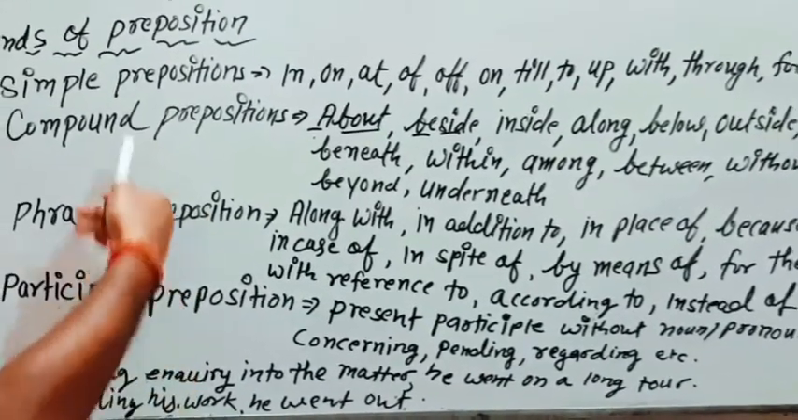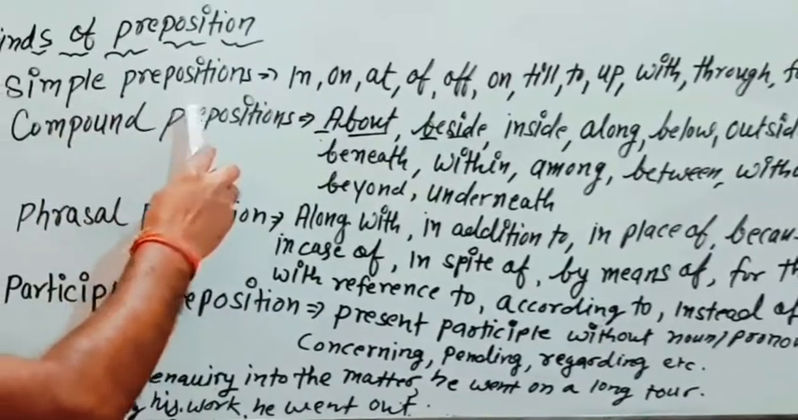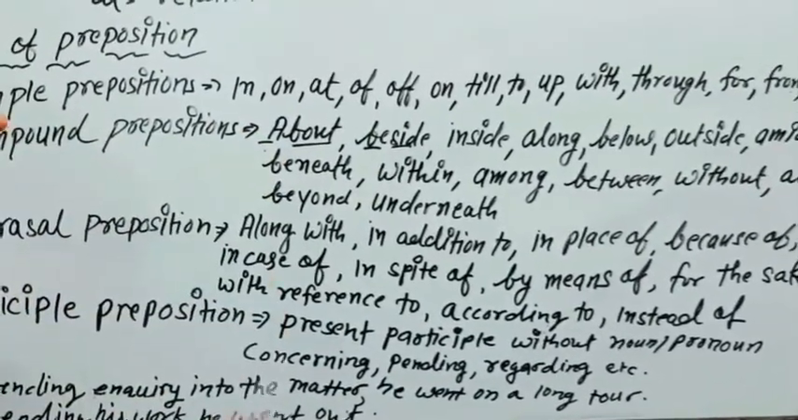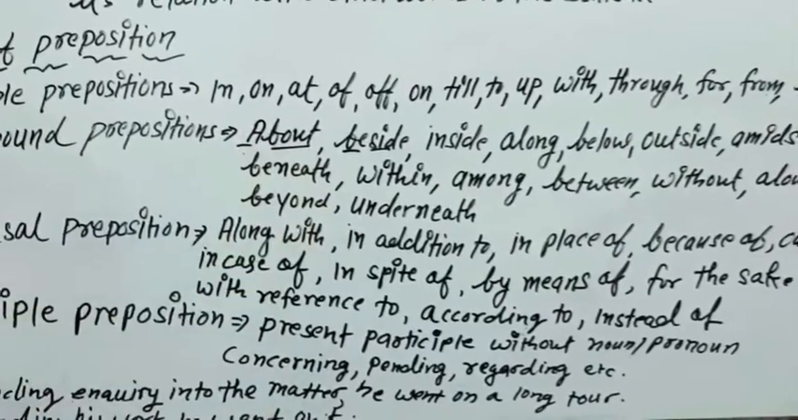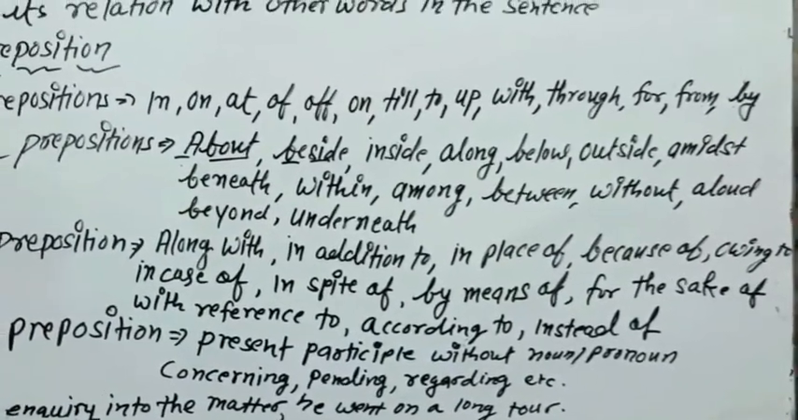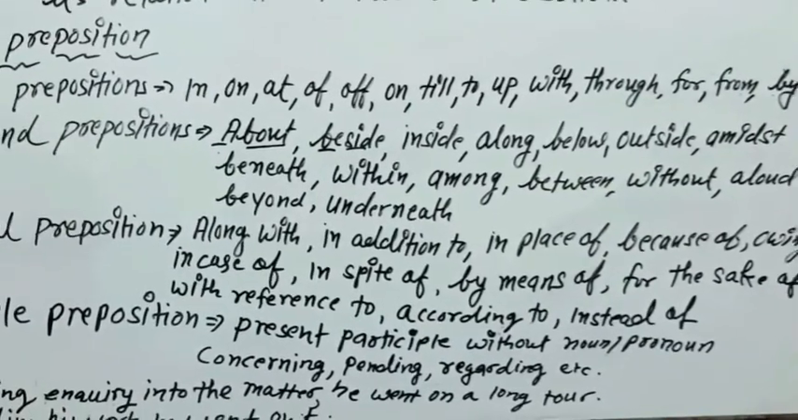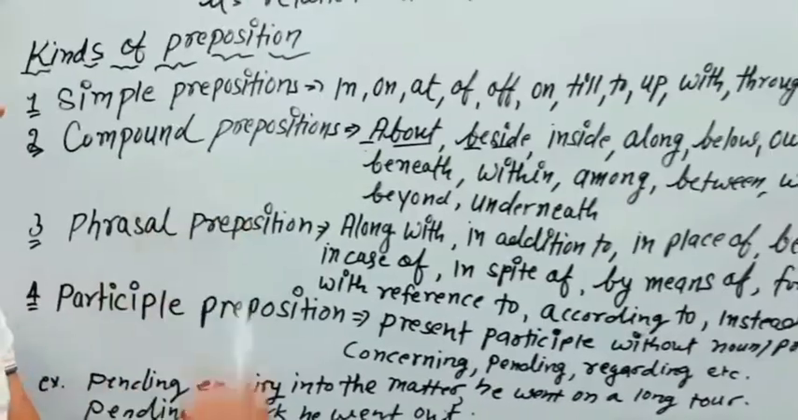Now, kinds of preposition: simple preposition, compound preposition, phrasal preposition and participle preposition. These are the major types of preposition. So simple preposition has a single word like in, on, at, off, till, to, up, with, through, for, from, by, etc.